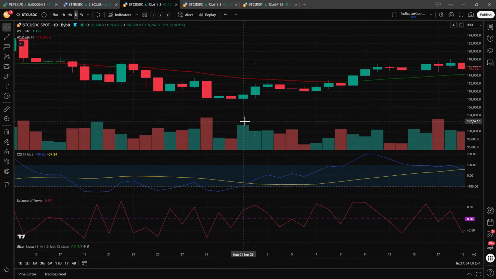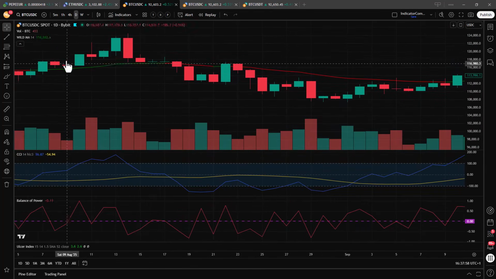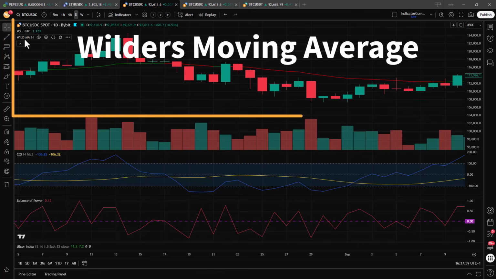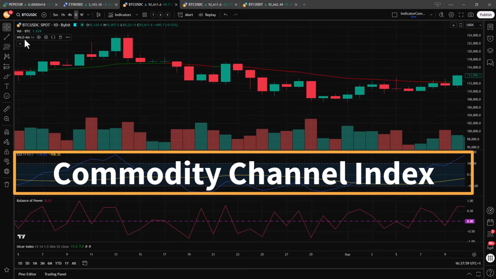Now this indicator is not particularly smooth, but if you combine it with an indicator that provides us with the essential smoothness and trend detection, then it can result in a killer combination. The indicator that I use for overall market trend detection is the Wilder Moving Average, and the shorter term confirmation indicator is the Commodity Channel Index.